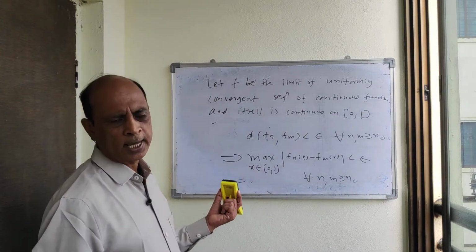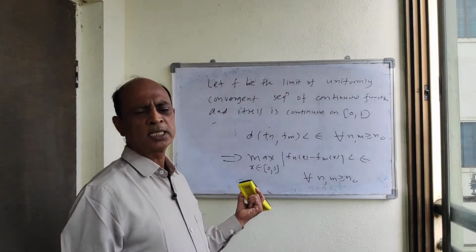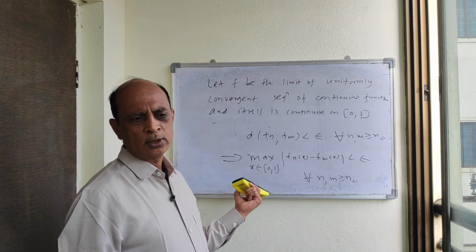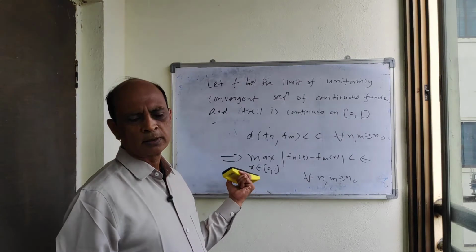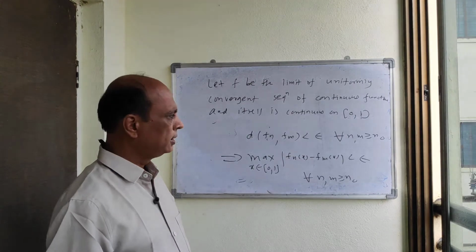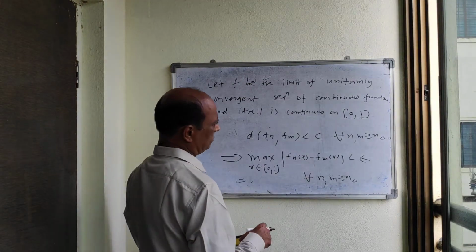So this implies that the Cauchy sequence which we have considered converges to a function continuous on this closed interval [0, 1], and therefore it is a complete metric space.